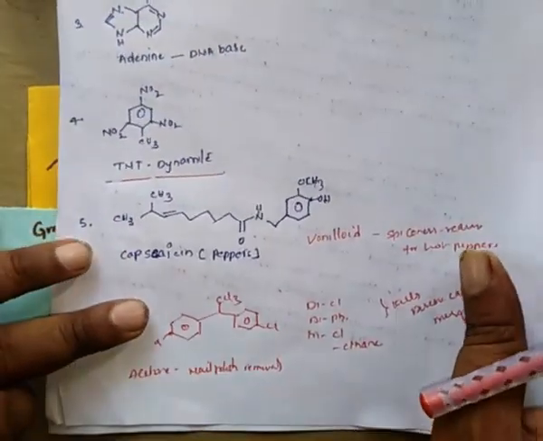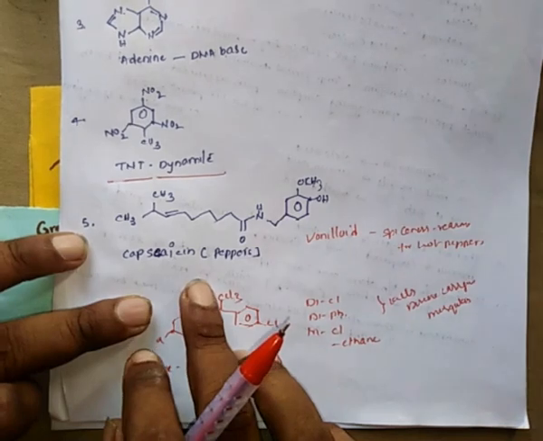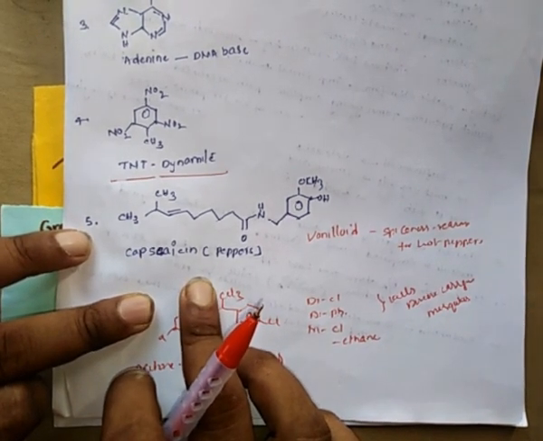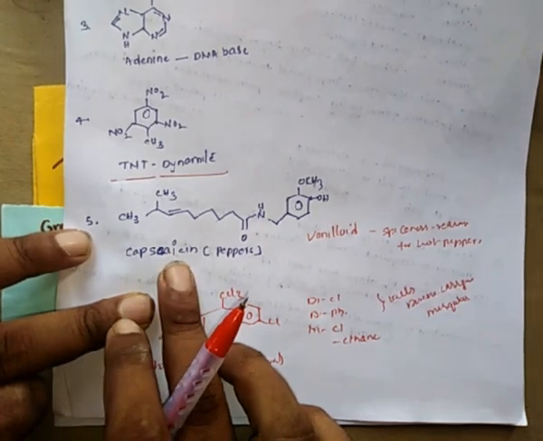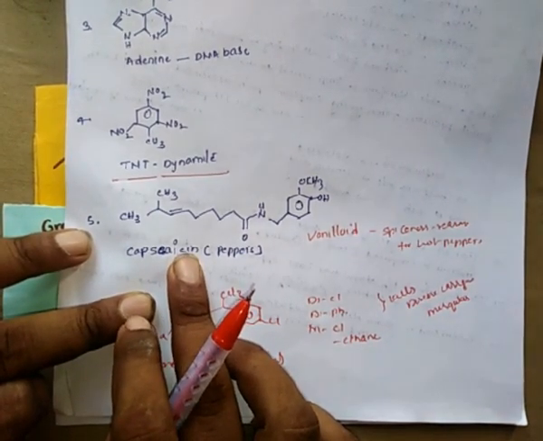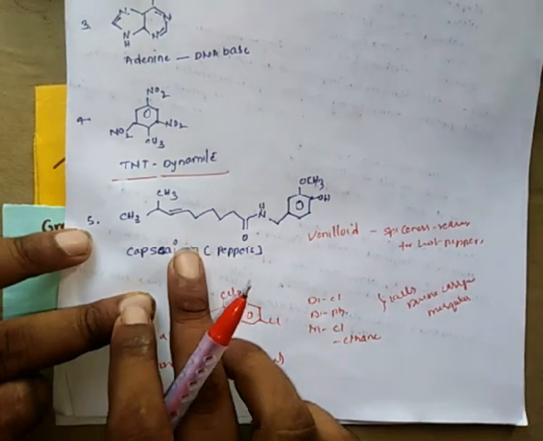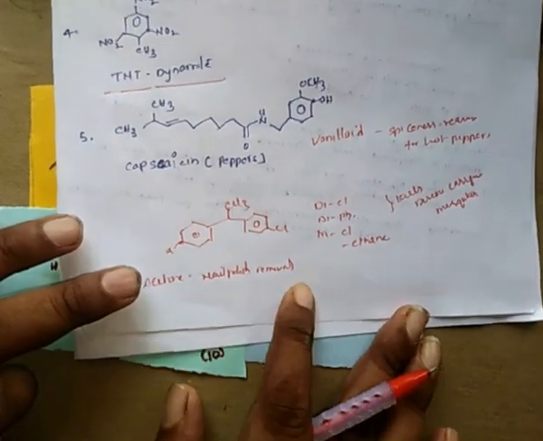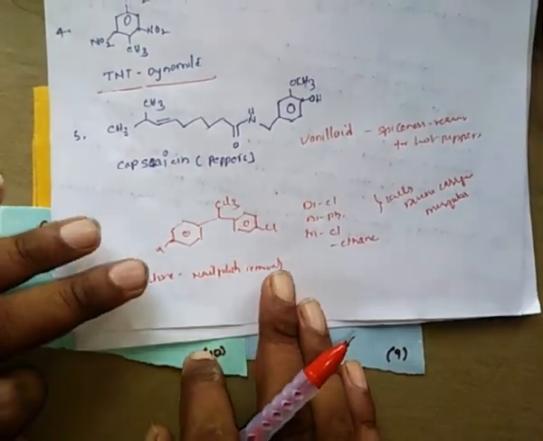And next, this interesting structure is capsaicin. Capsaicin is a vanilloid. The spiciness of peppers, black pepper or any pepper, is due to this capsaicin.